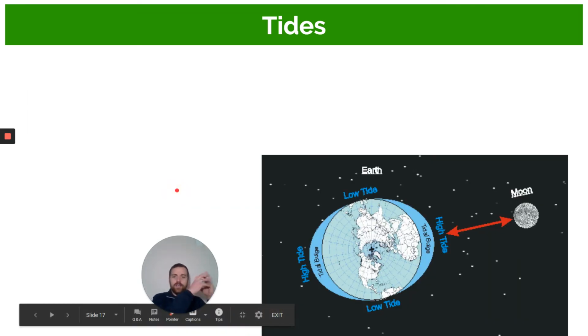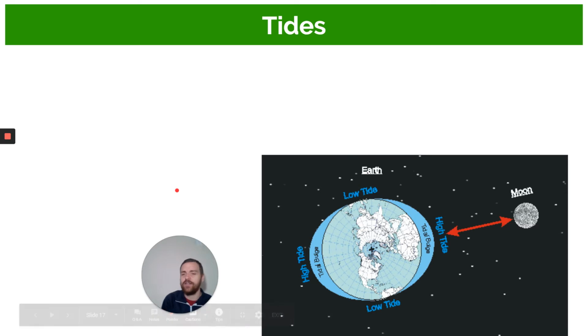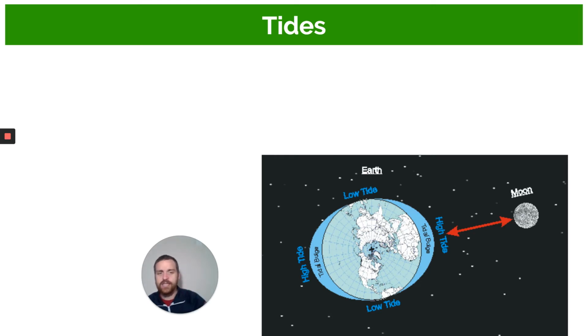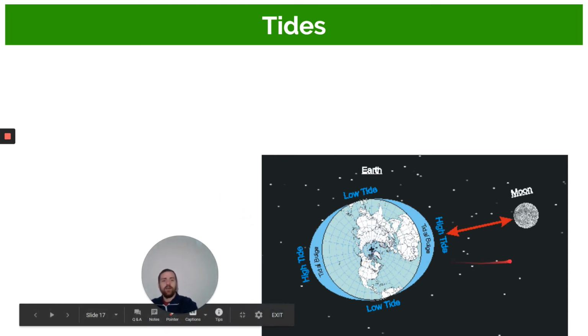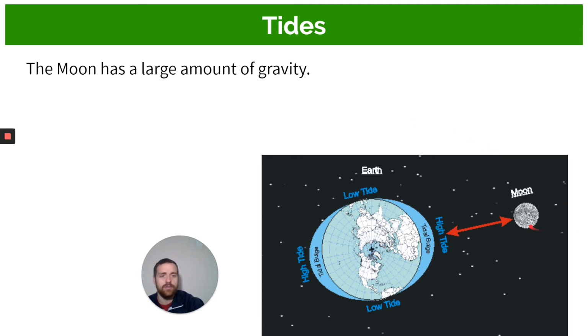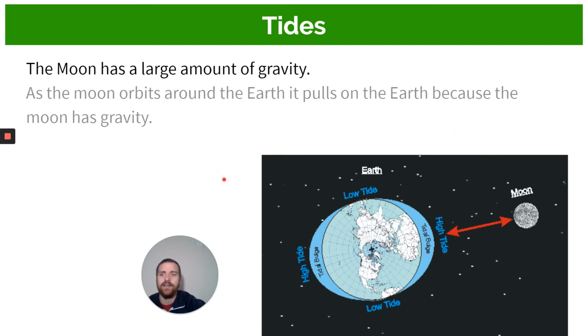Now, to understand how a tide is created, you should know that a tide is the fact that the shoreline seems to change over time, in this repeating daily cycle. But to understand how tides are created, you first need to think about the moon, the earth, and the water on the earth, okay? Now, the moon has gravity, okay? The moon has a large amount of gravity. But as the moon orbits around the earth, it pulls on the earth because the moon has gravity.